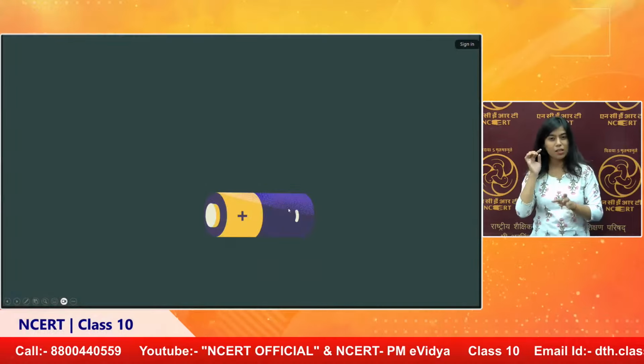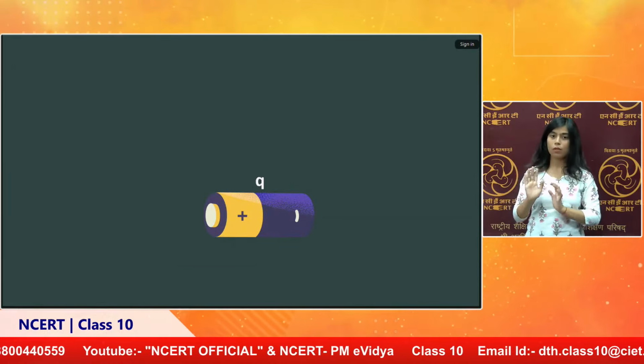Yes. Potential means every point has some potential. I already told that. Potential means the work done to bring a charge from one point to another. If you bring a charge in a field, it experiences a force, and beyond that we cannot move it. So the work done to move it to that particular point is called potential. This point has potential. This positive end has some potential. Here is one potential. So each point has potential.